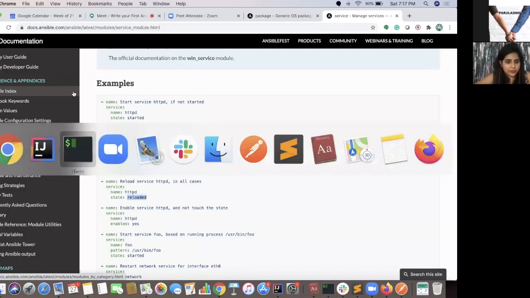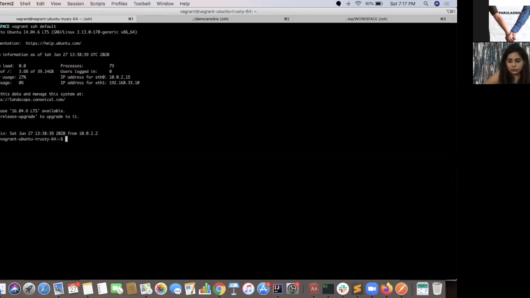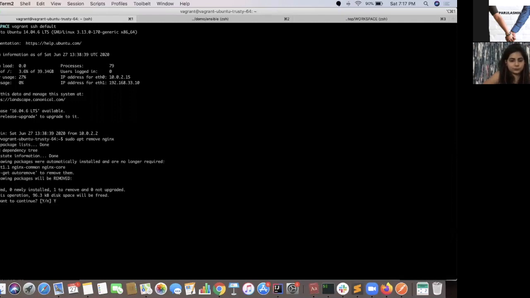So let's try and run this Ansible playbook. It's a simple one. This is not the end. We'll do more, but let's try and run this much. Let me check that Nginx is not already installed on it. It's an Ubuntu machine, so I'll use apt. I'm just clearing out everything. So I've cleared out everything.